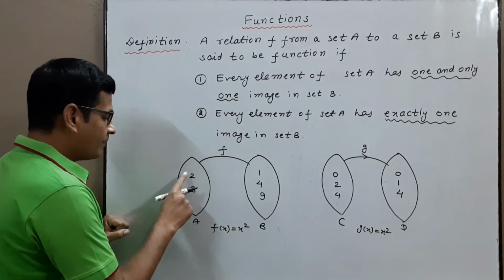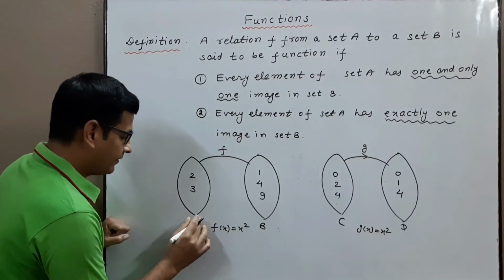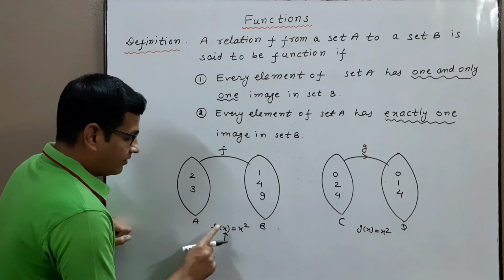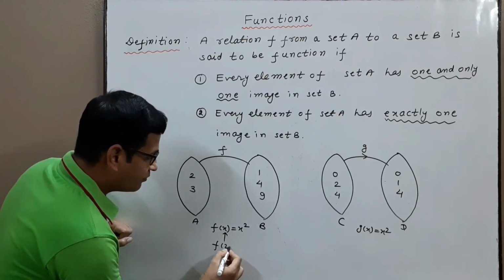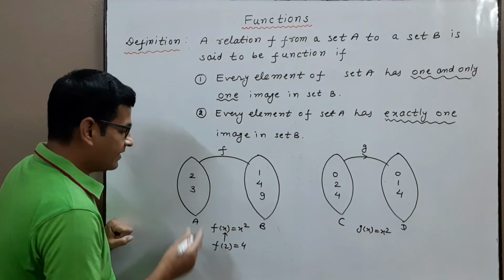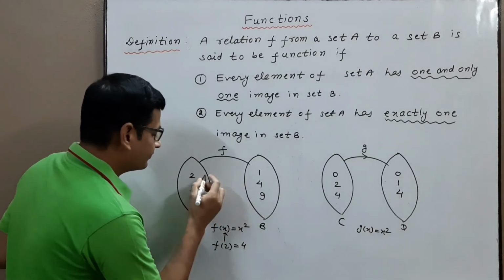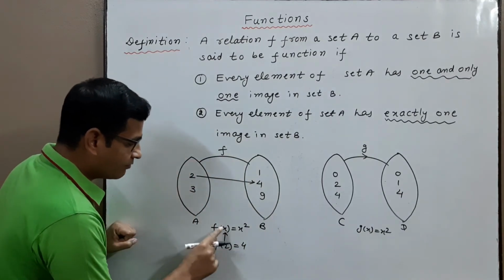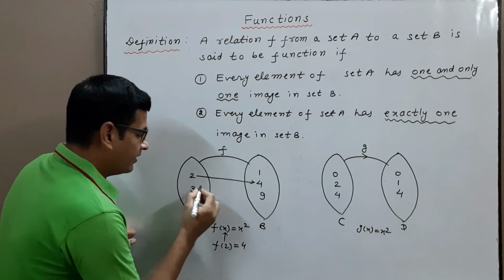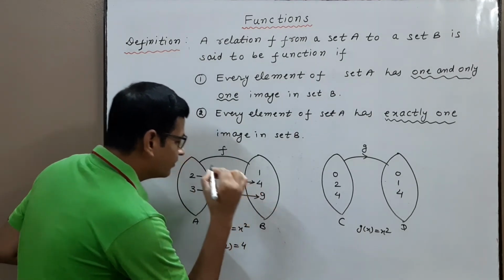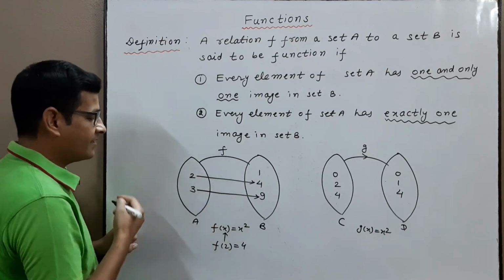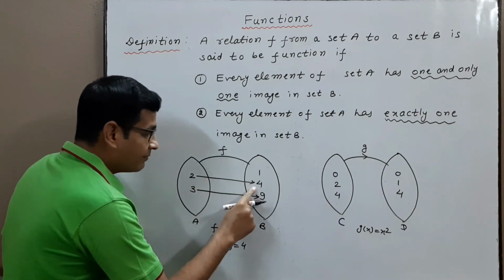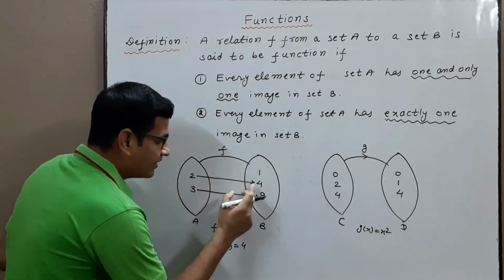Now find the image of each element of set A. Take x equal to 2. So we get f(2) equal to 4, means the image of 2 is 4, means 2 is exactly related to 4. Now put x equal to 3, so we get 3 square, means 3 is exactly related to 9. So by definition, every element of set A has a unique image in set B, exactly one image in set B.